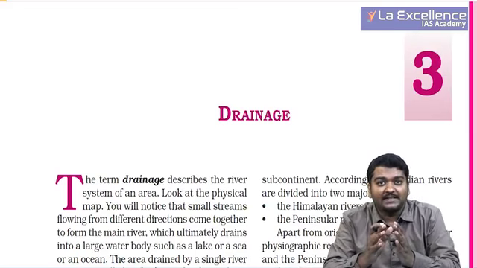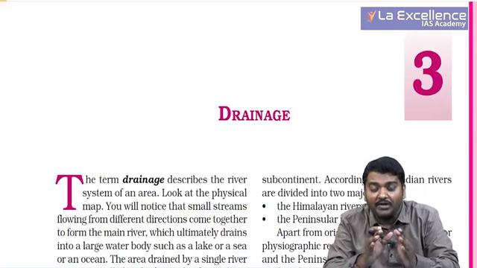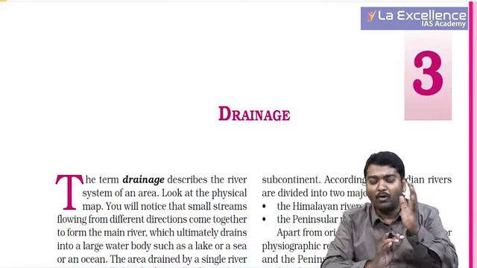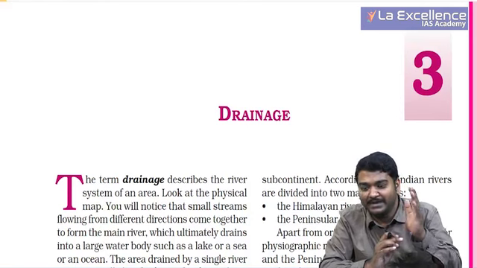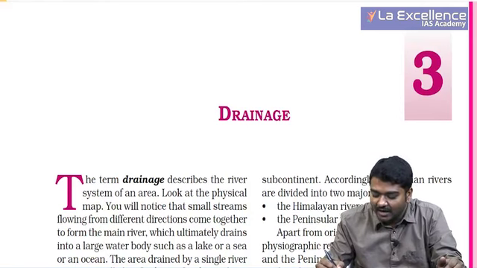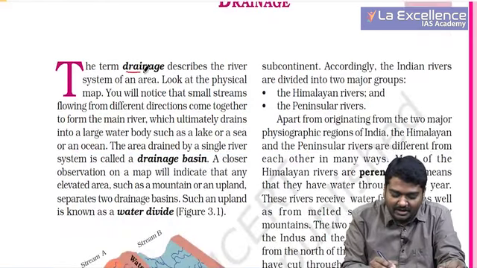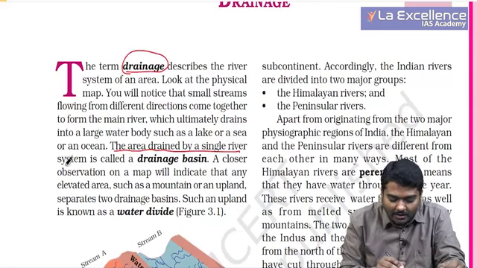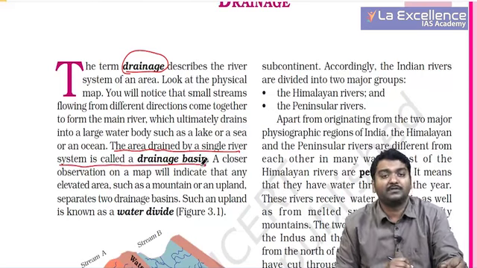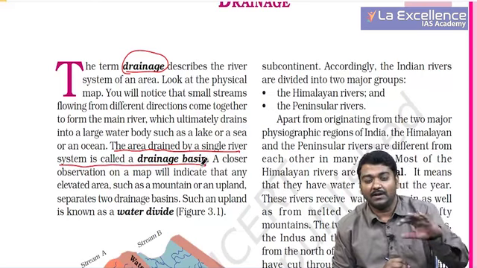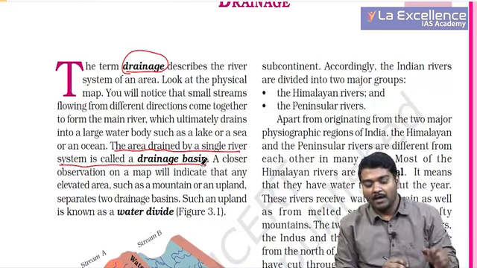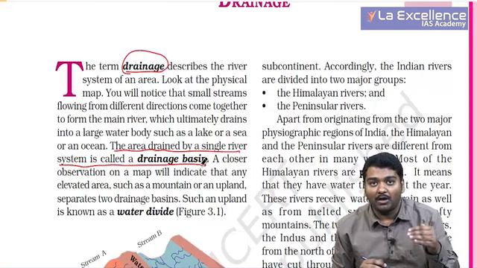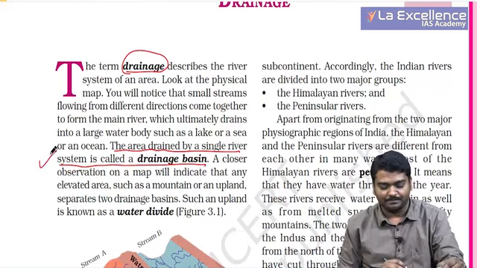So the next chapter is actually with respect to drainage, where we'll be seeing different river systems present in India. Most important question from both prelims and mains. So first let us understand what is the meaning of drainage, right? If a single river drains the entire system, then we call it a drainage basin. In other words, if you have a river along with its tributaries, we call it a drainage system.